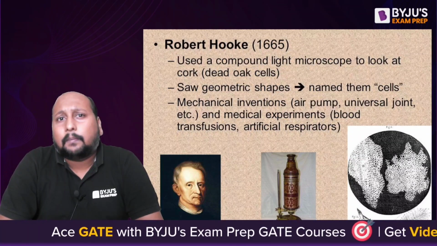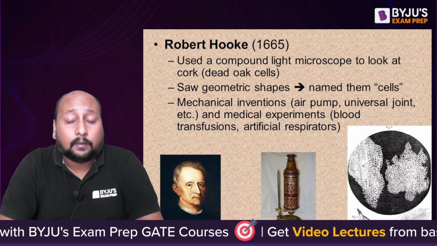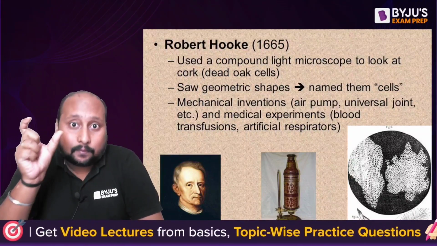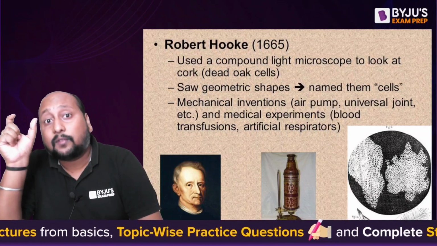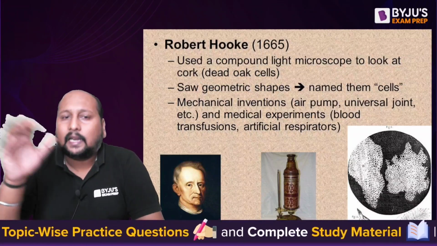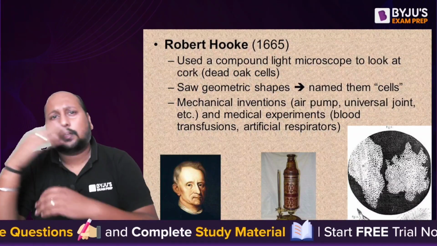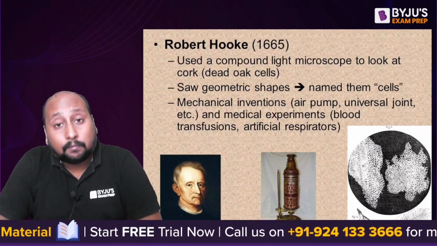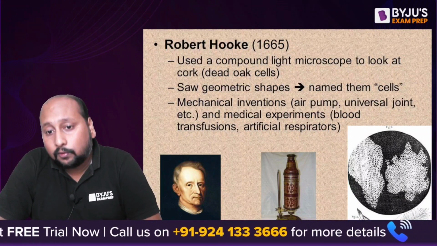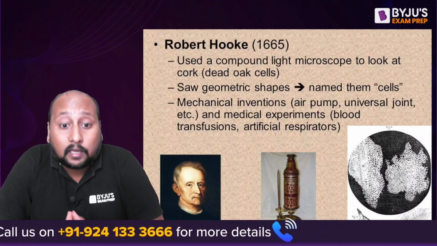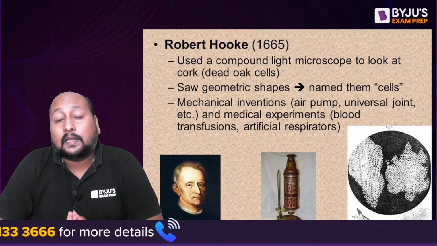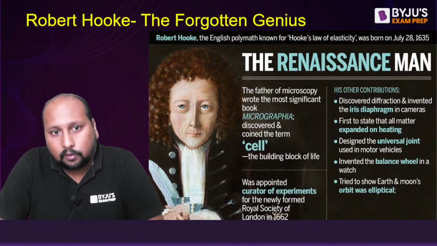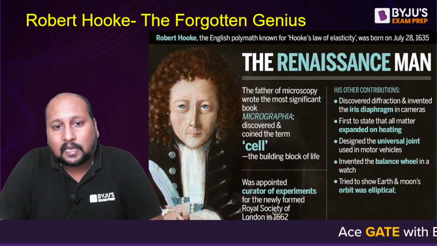He started with biology, with the identification of the cell by introducing a microscope, where he saw dead oak cells and he named that particular structure a cell, and this was the first time the word cell was used. And if I talk about other mechanical inventions, definitely he was not restricted to springs. He talked about air pumps and universal joints. In the field of medicine also, he talked about blood transfusion and artificial respirators. So this was all he had discovered in 1665.